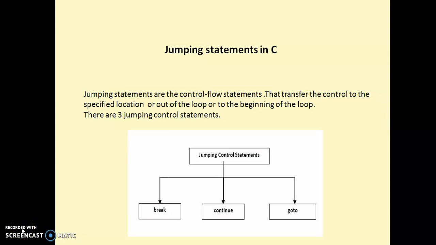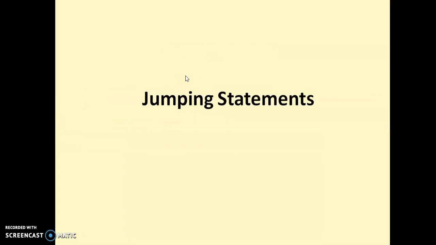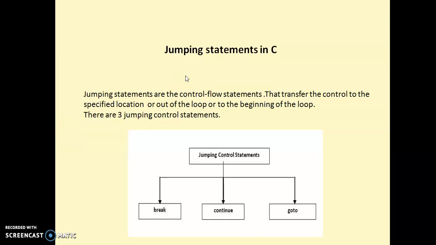Welcome back. In this video, we'll learn about jumping statements in C language. These jumping statements are also called control flow statements, and they transfer the control to the specified location, or out of the loop, or to the beginning of the loop.